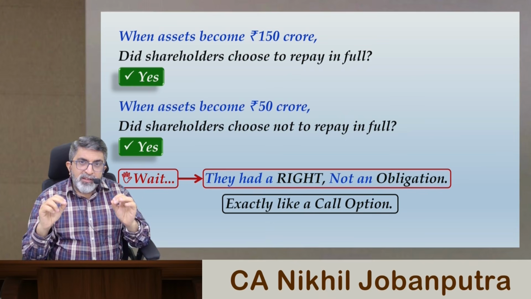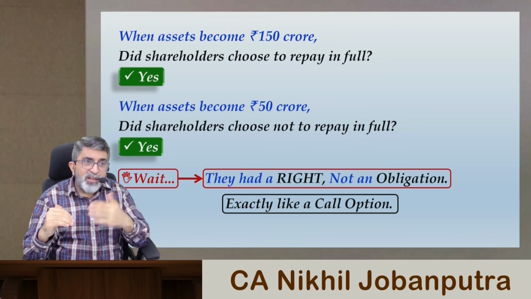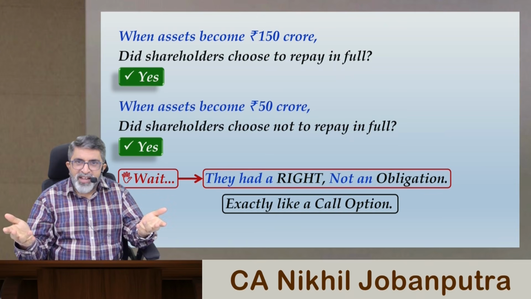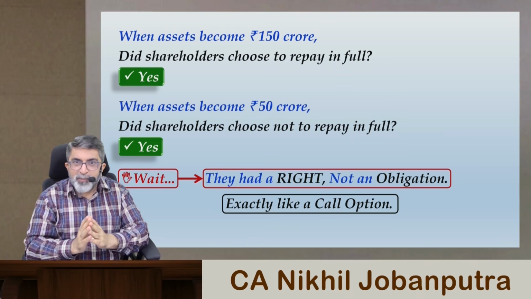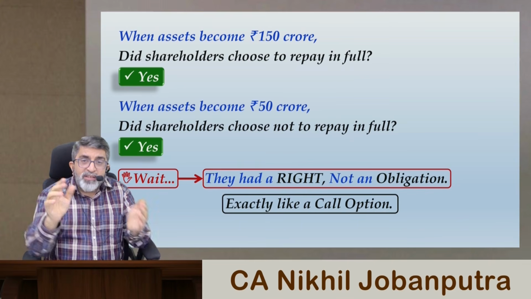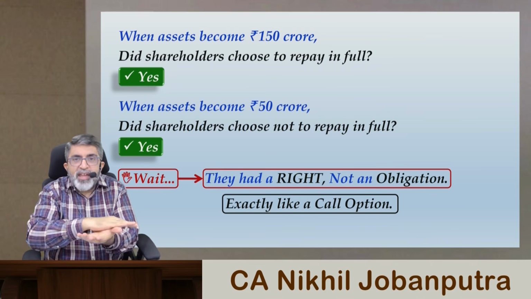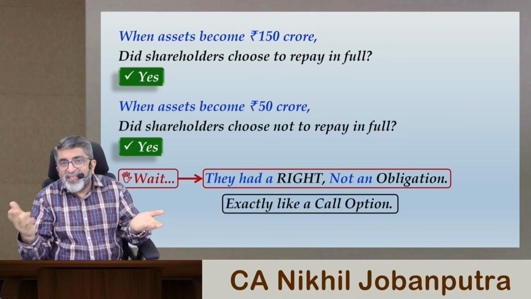And in case the value of the assets fell down to just rupees 50 crore, shareholders decided that MP is less than EP, correct? We don't want to exercise the option. So the value of the option became 0. That is why shareholders who were long call find the value of the long call as 0.